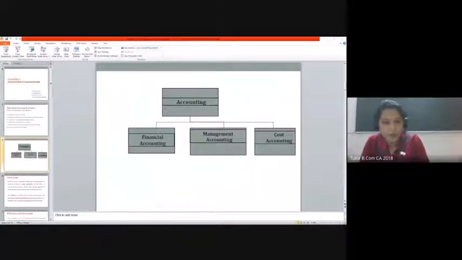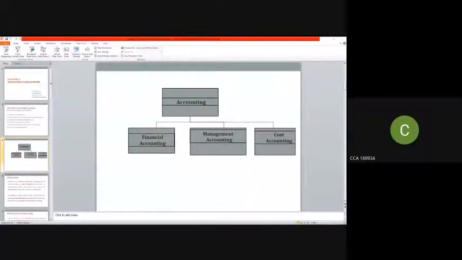Then what about the third one? Cost accounting is a tool of management. It provides detailed records of the cost related to product, operation or function.